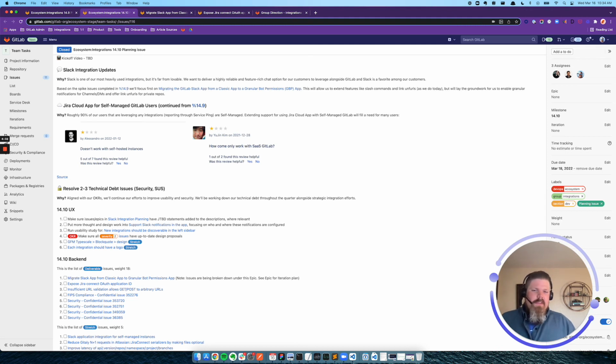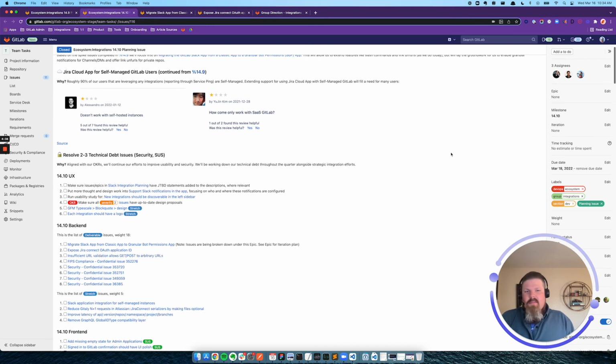We have a number of issues that will help us to improve usability based on feedback from our system usability survey. We're working on an issue that supports our cross-functional FIPS compliance effort, and that's going to make GitLab more useful for government entities. And we have a few security issues that we'll be addressing as well. So that kind of covers everything that we're focusing on this upcoming milestone.